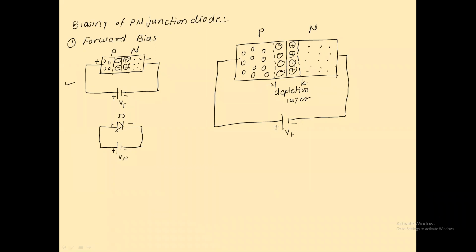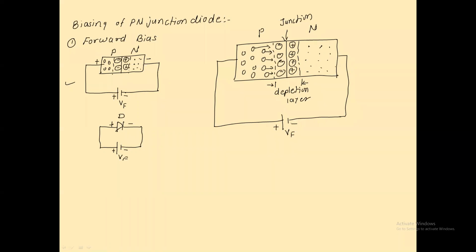Positive, positive. So can I say that definitely there is a force of repulsion? It means that as the positive terminal of a battery is connected to the P region, it will repel the holes towards the junction. And this is called the junction. Is it right? It will repel, meaning holes are repelled from the terminal of the battery and they try to penetrate into the depletion region.